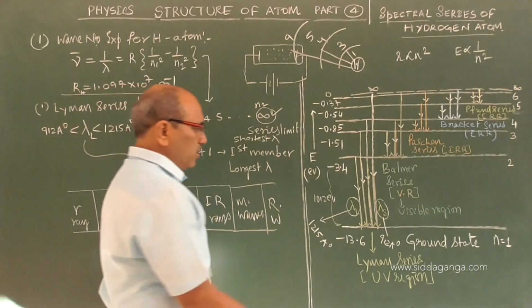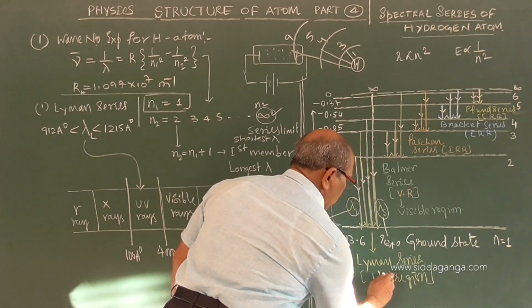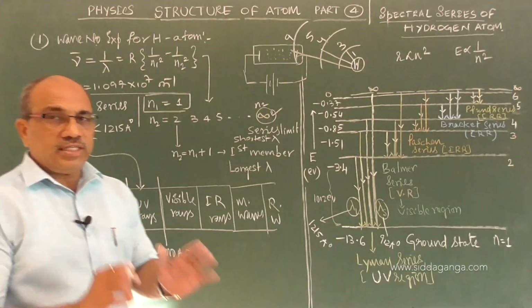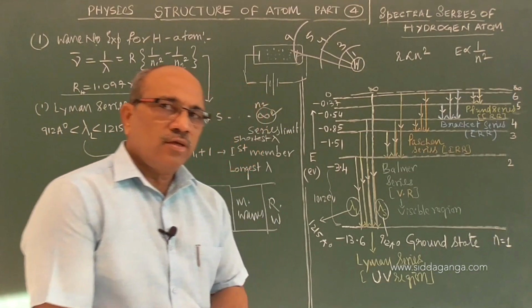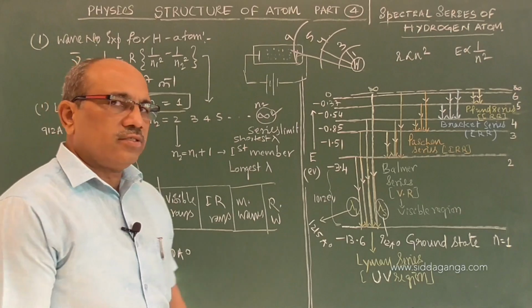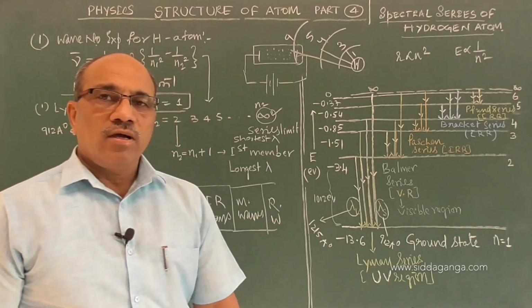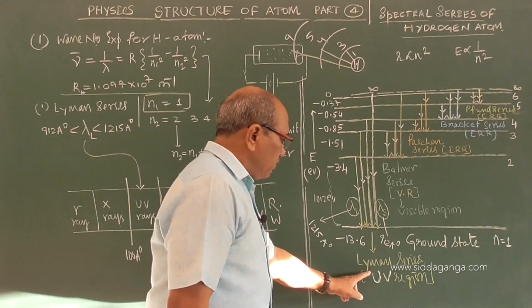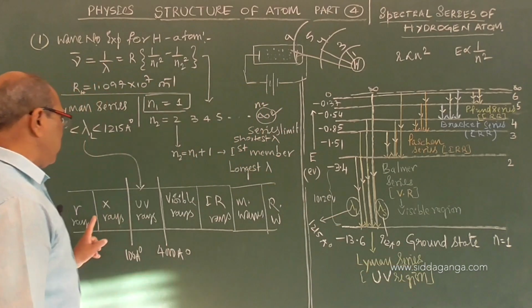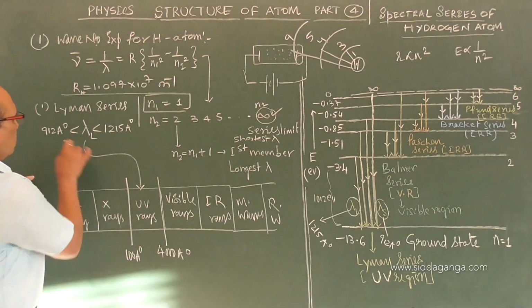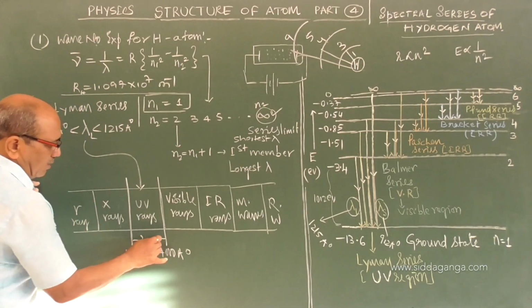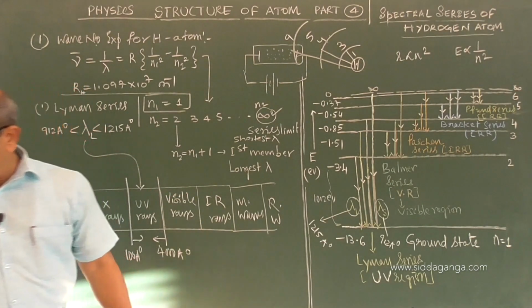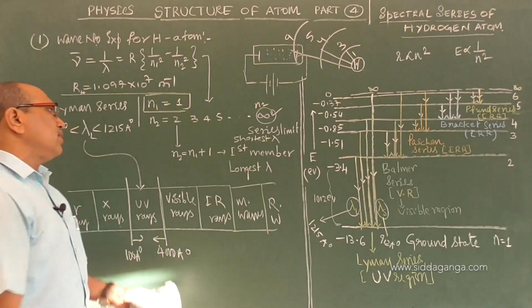Therefore, we say the Lyman series is in the UV region of the electromagnetic spectrum. Which series of the hydrogen atom lies in the ultraviolet region? The Lyman series. It is around 900, more than 100 and less than 4000. The Lyman series is completely in the invisible, ultraviolet region.